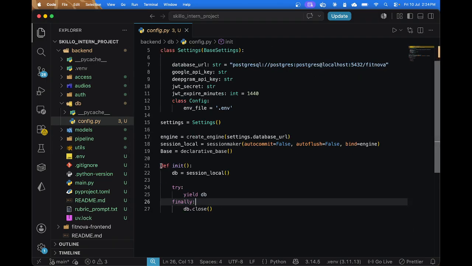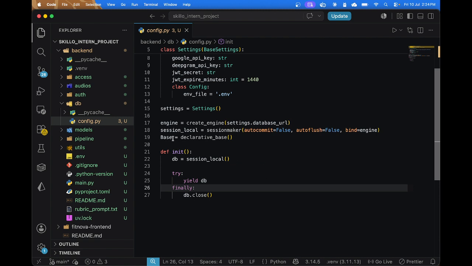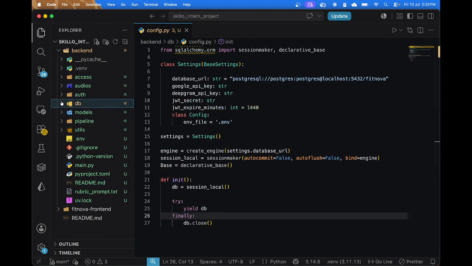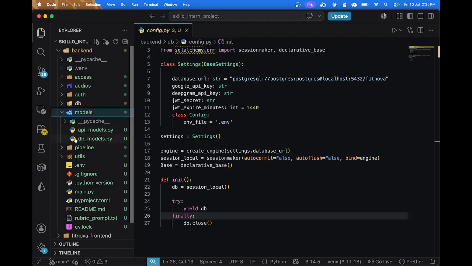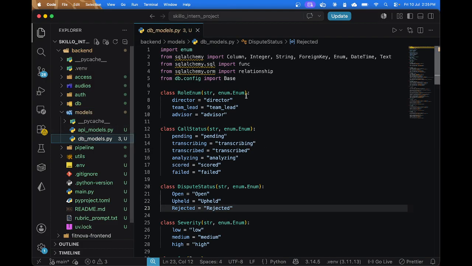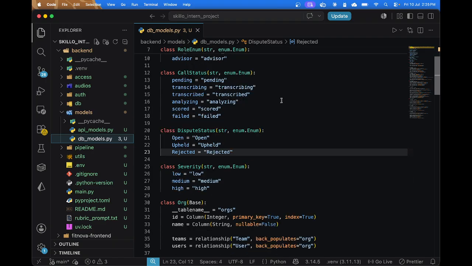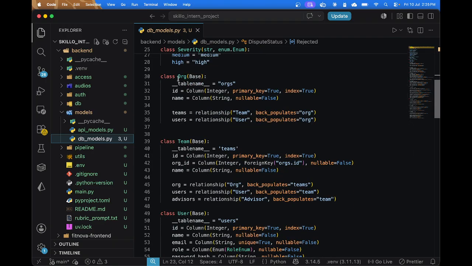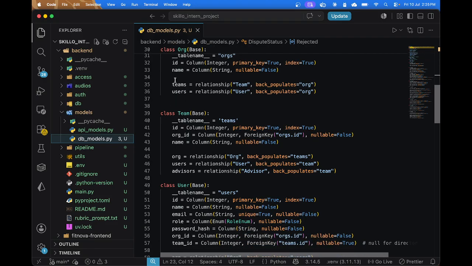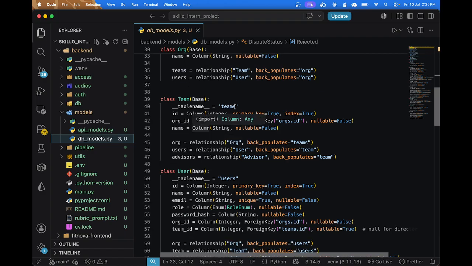So moving further, here I have initialized the database and provided a database session wherever the code uses it. In my models folder, there are two files, API models and database models. Database models contain the models that are used by the database operation and the database itself. First model is organization, to provide the organization facility. Organization will contain teams. So there is a one-to-many relationship to teams and users. So this is the teams. Teams will have users, and so a team will have a one-to-many relationship to the users and advisors, because a team can have advisors also.